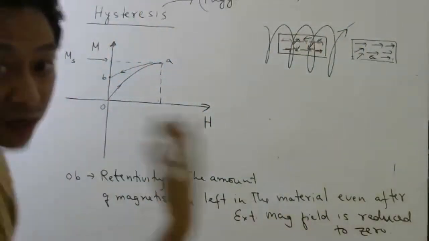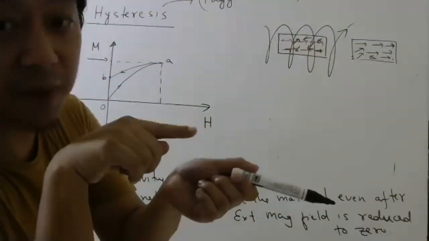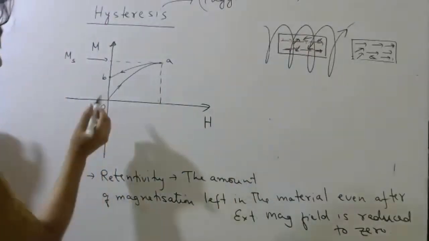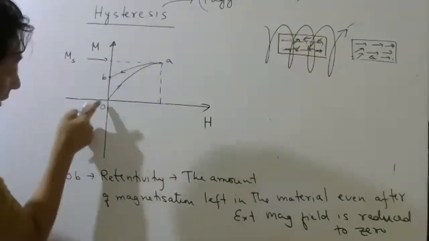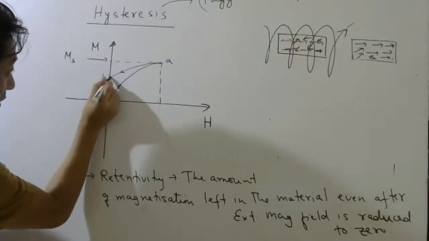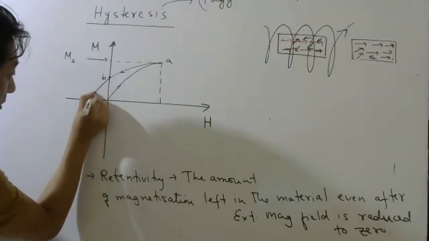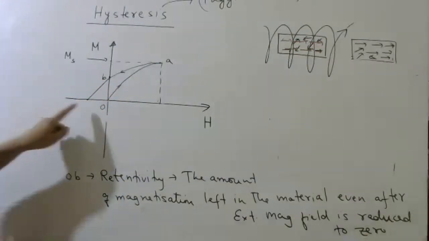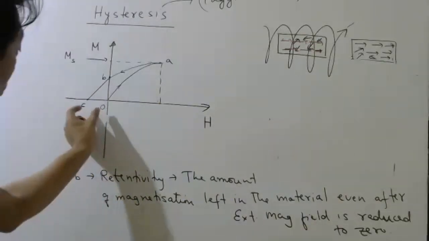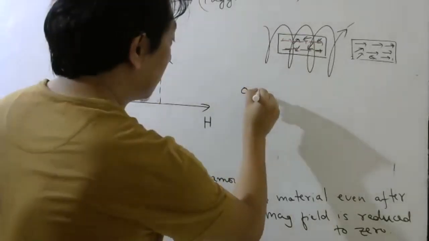That means, before the magnetizing field was this way, now it will be this way. So if you apply this negative, that is, opposite direction, this magnetization will drop, and then somewhere here it will become 0. Okay, and this quantity OC is called